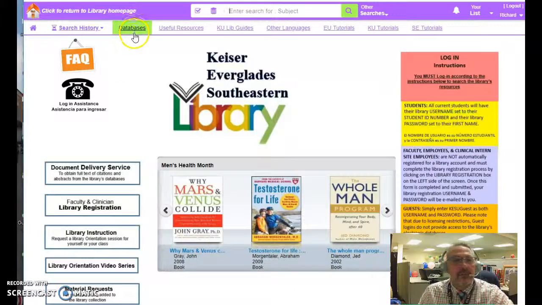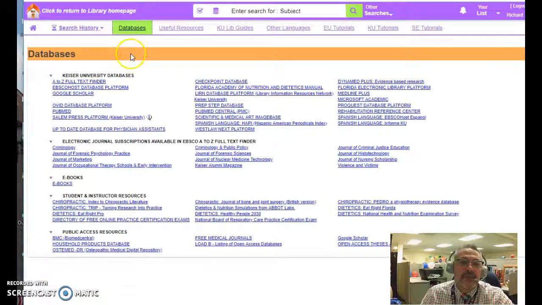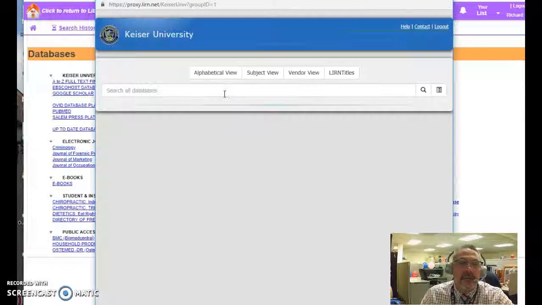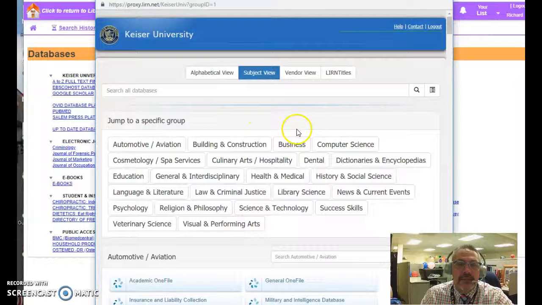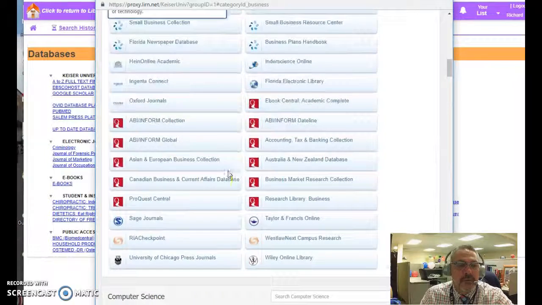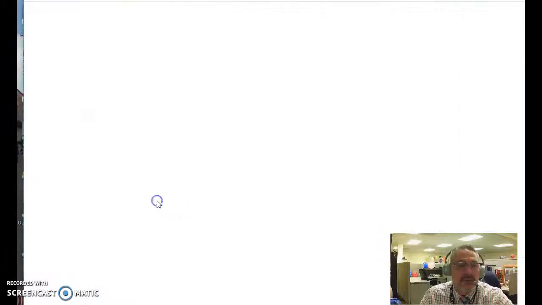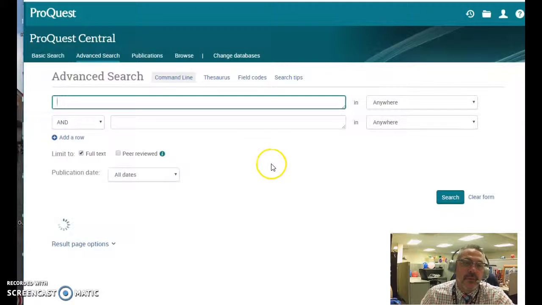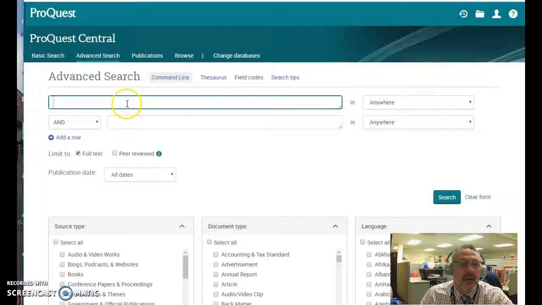Okay, so once you're logged into the library, hit databases, and then try to go to the LIRN, the Learn database. It wasn't working for me and I had to get IT involved. And then once you're in, click on Business, scroll down to ProQuest Central, and then you can place your searches, and there's some other resources that you might want to try as well other than ProQuest. And the way I will know that you pulled the reference from the library is it should say retrieved from ProQuest or retrieved from JSTOR or whatever the search engine might be from the library.